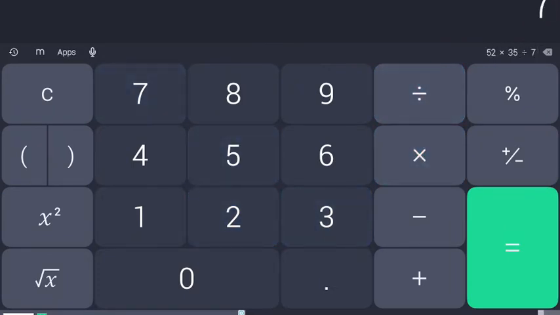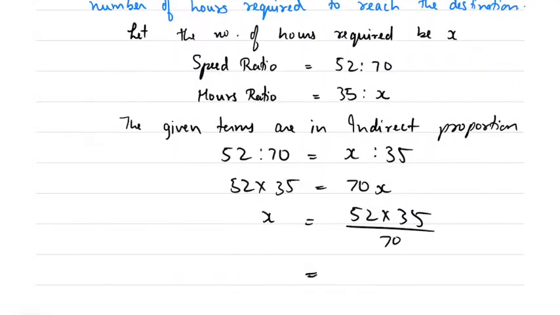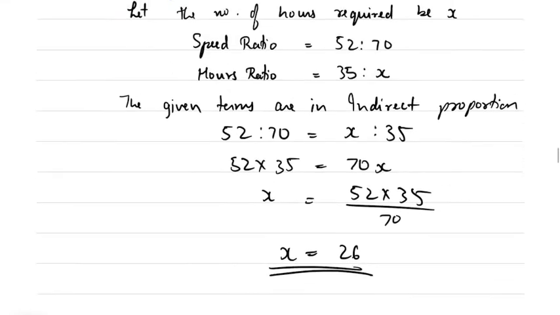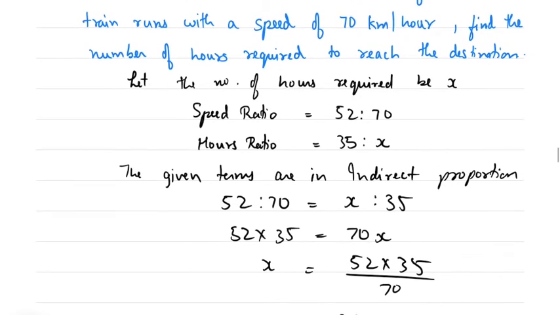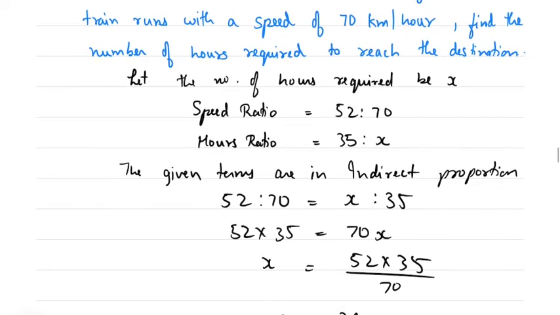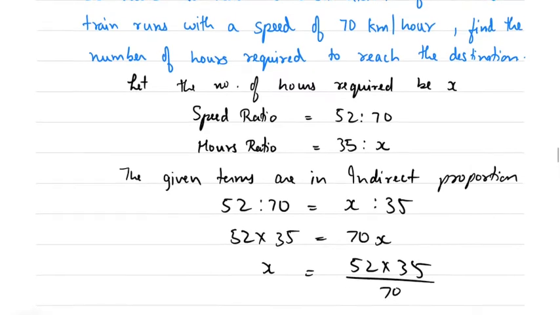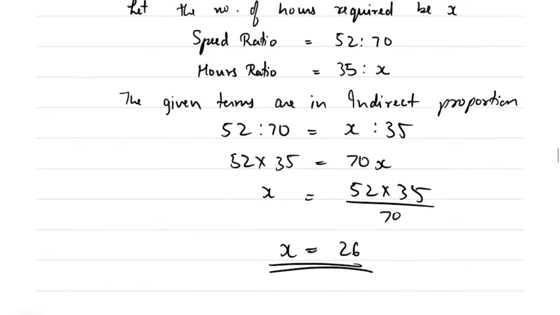52 into 35 divided by 70 is 26. So x is equal to 26. Therefore 26 hours are required to reach the destination if the speed of the train is 70 km/h.